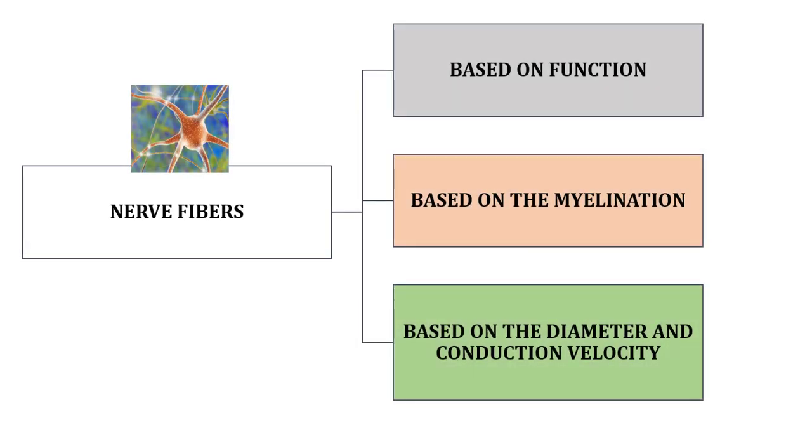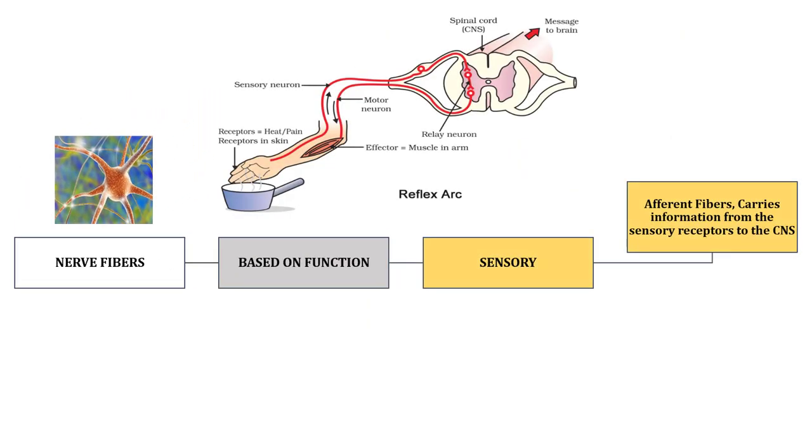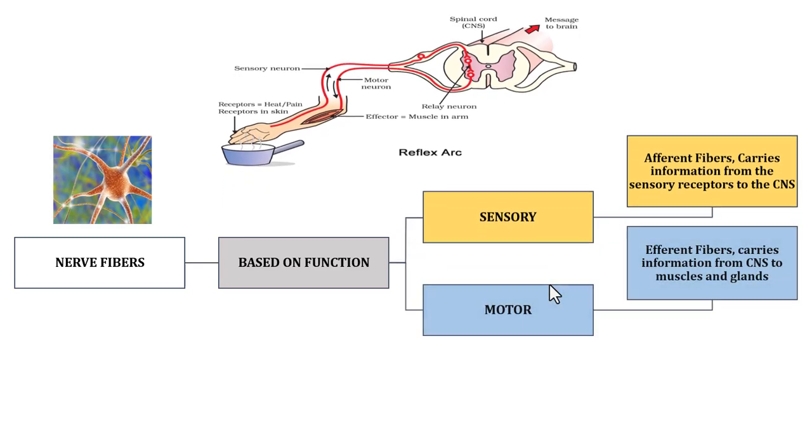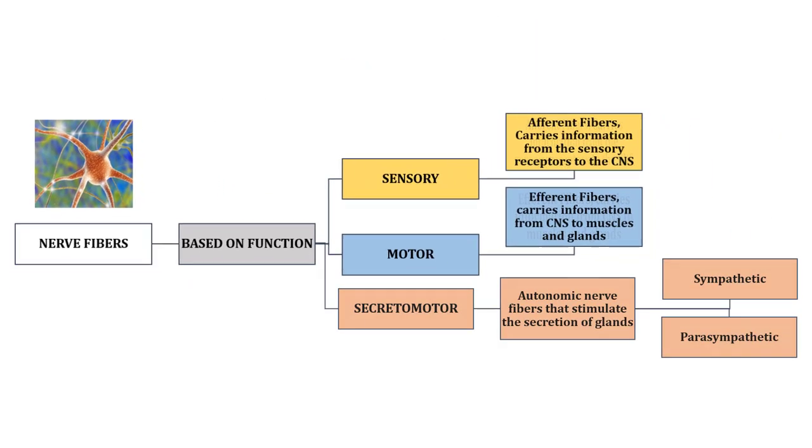Nerve fibers are classified based on the function, based on whether it is myelinated or not, and based on its conduction velocity. That is how fast or slow a nerve fiber is able to transmit the impulse. Let us go one by one. Based on the function, nerve fiber can be classified as sensory, motor or secretomotor nerve fibers.